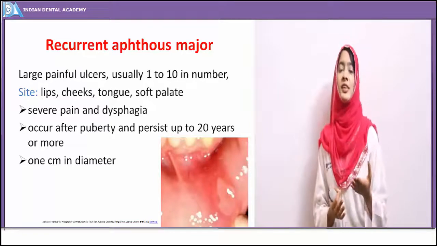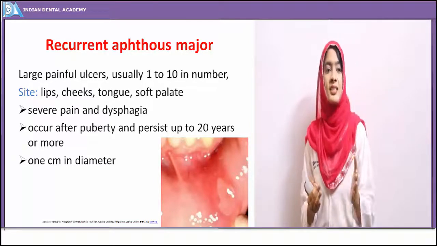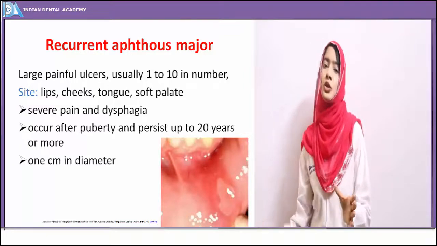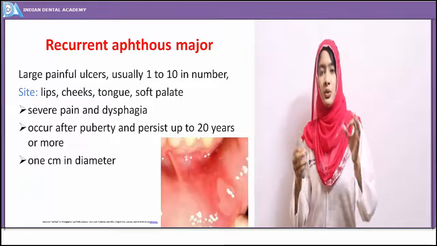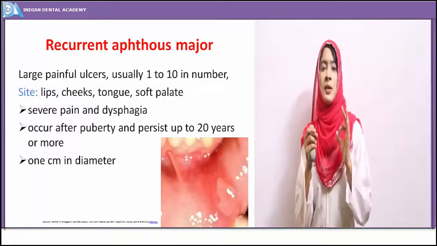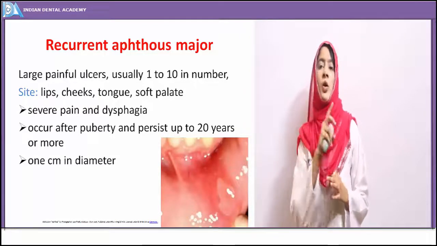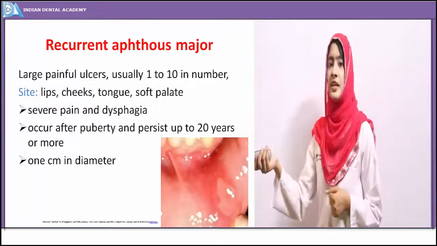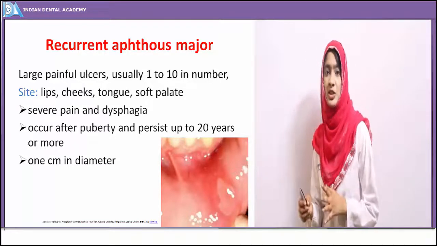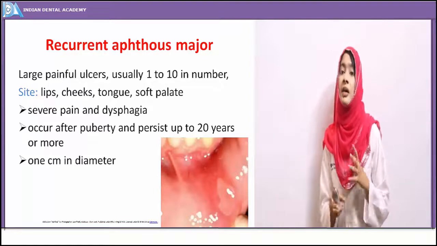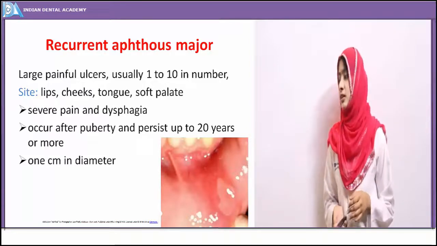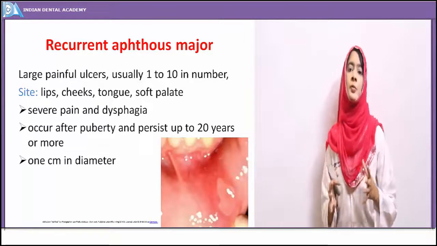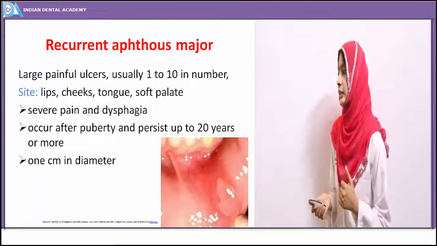As I have told, few sites show the healing of ulcers, few sites show new outbreak of the ulcers. So at any given point of time, the patient might be having 1 or more ulcers in his oral cavity. So that's the clinical presentation of a recurrent aphthous major. You can just see the diameter of the ulcer, and the same presentation of an erythematous halo with a fibropurulent exudate present clinically.